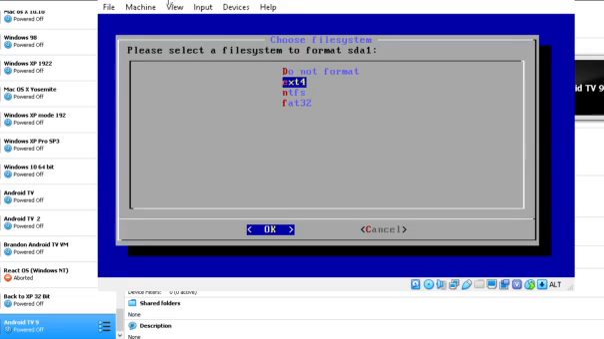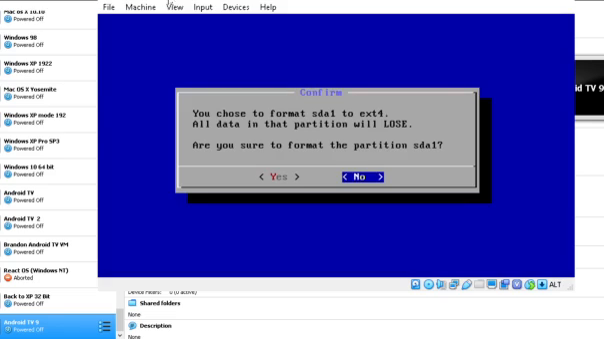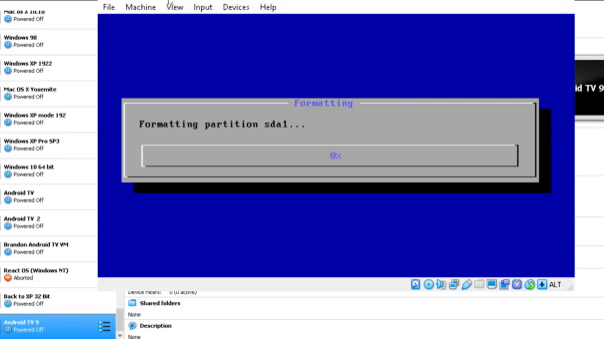Now format it with this one right here, which I'm holding out: ext4. And say yes. Now leave it to do its thing.